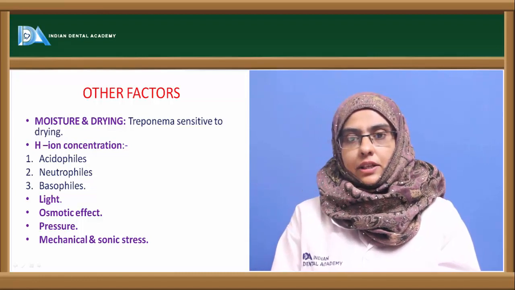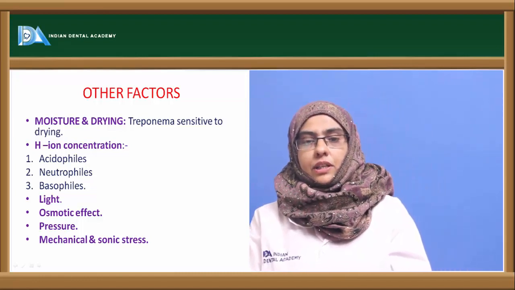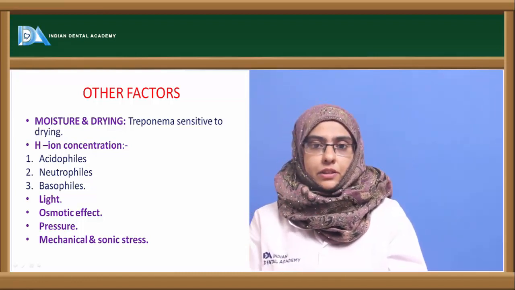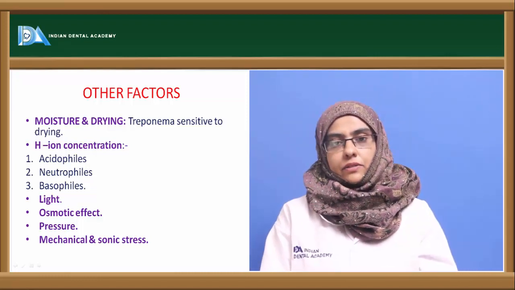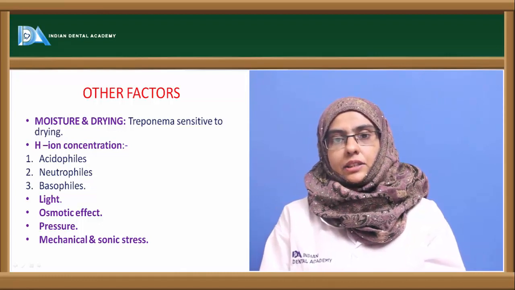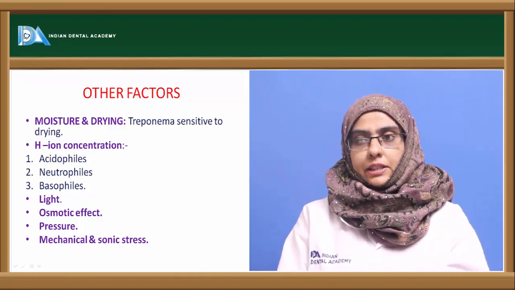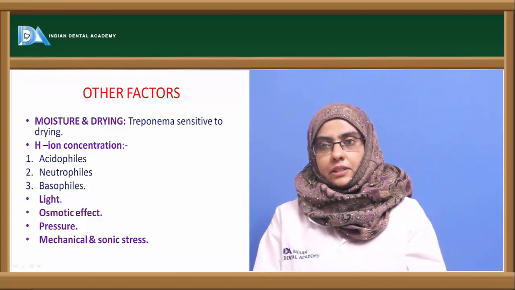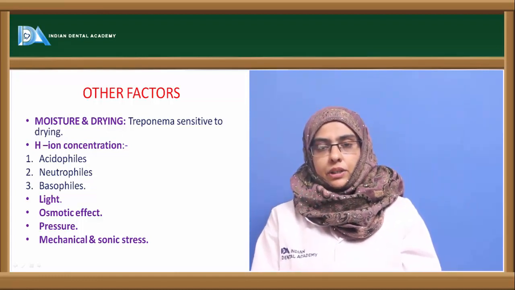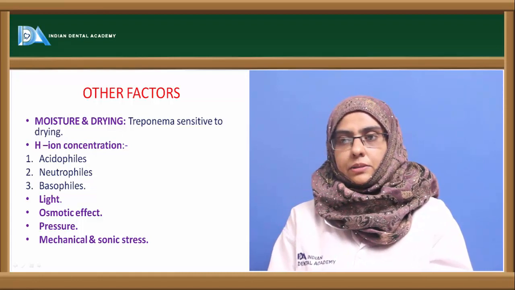The other factor required for the growth of microorganisms is moisture. As already discussed, the cell contains 80% water, and if the organisms are subjected to drying, they usually are killed or the enzyme activity of the organism is inhibited. There are certain organisms which are highly sensitive to drying, for example Treponema pallidum, which causes the disease called syphilis. So moisture is a very important component for microorganism growth.